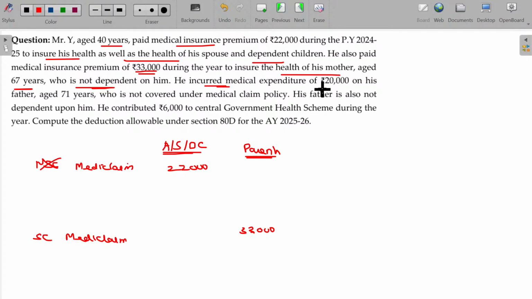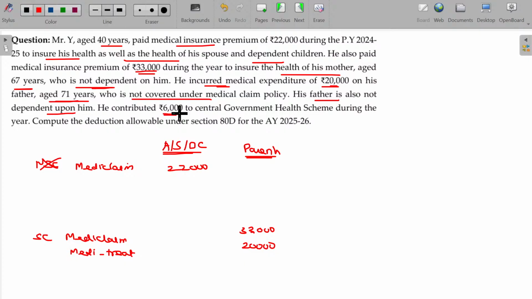He incurred medical expenditure 20,000 on his father aged 71 years who is not covered under medical policy. So medical treatment. Okay. So for mother there is a medical policy. For the father, in the absence of medical policy, medical treatment expenses can be considered. Here this is around 20,000 rupees. His father is also not dependent upon him.